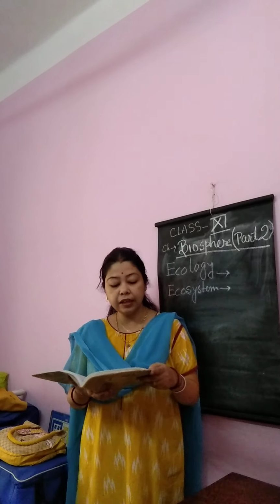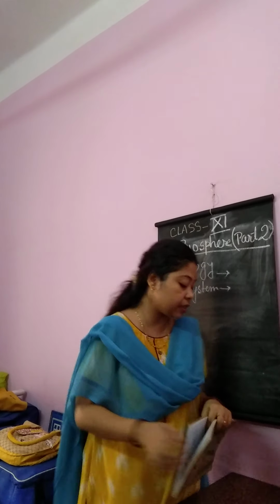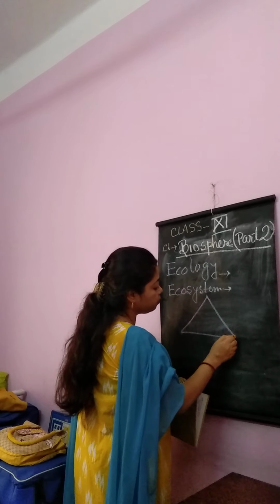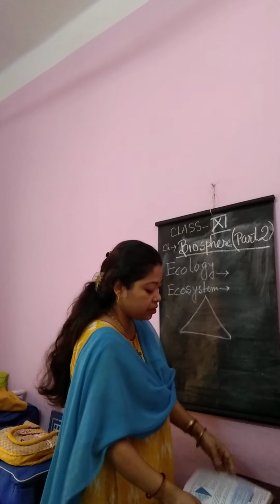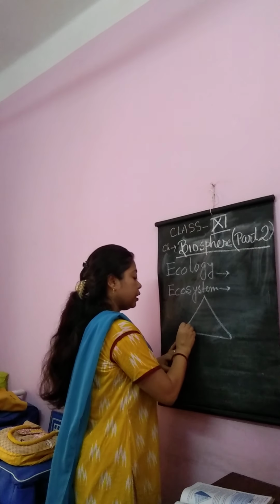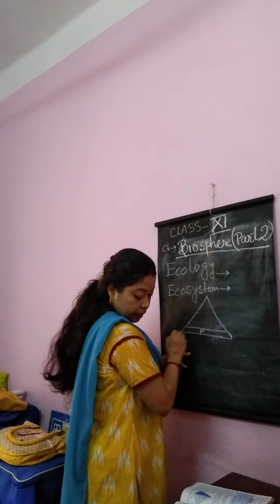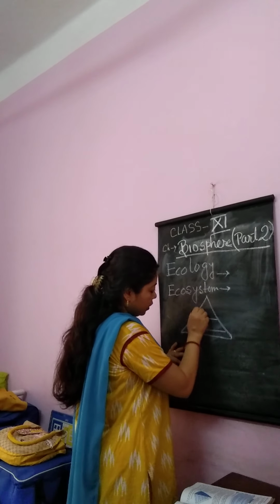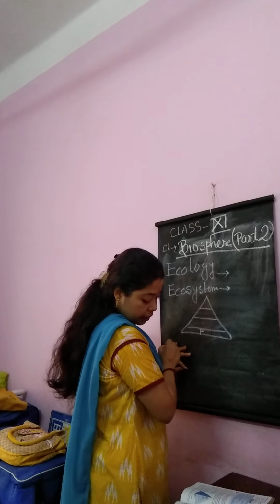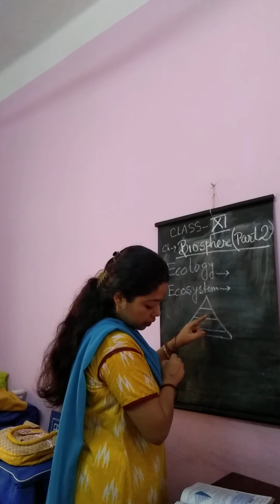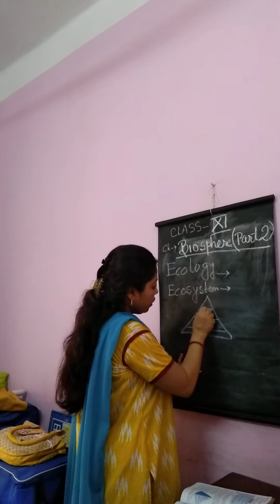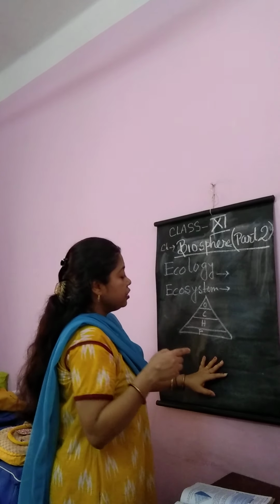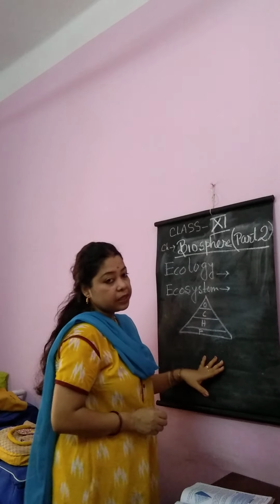Then there is the ecological pyramid. All the food chains and food webs are in a pyramid-like shape. That is, the base is broad, and gradually, this is the producer. Then there are herbivorous, carnivorous and omnivorous. See the figure, it is rectangular or pyramid-like in shape.